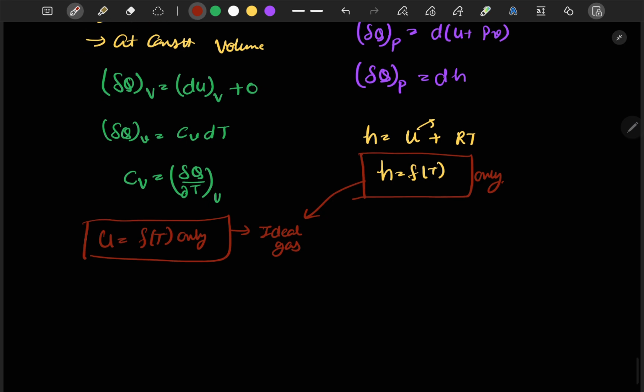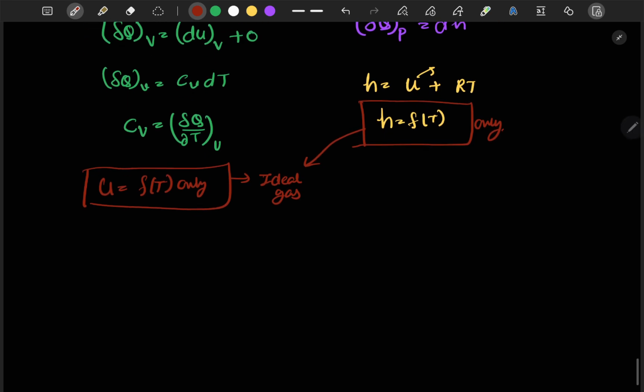Now moving to the next, if we want to define Cp, Cp is mathematically defined as rate of change of enthalpy to the rate of change of temperature at constant pressure. Okay, so we can rewrite this equation in a similar way as we have done with internal energy.